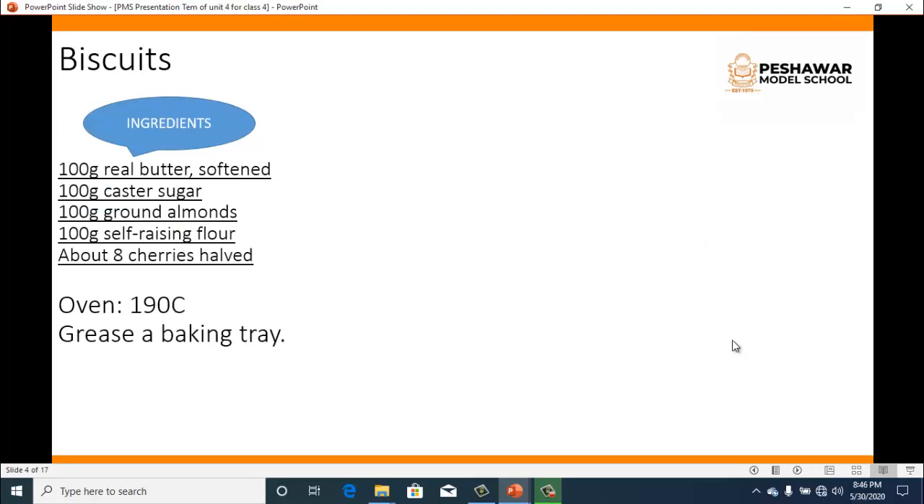What are the 4 ingredients in making the biscuits? First of all we need butter, then we need sugar, then almonds and self-raising flour, and if you want to add some cherries, then you will cut the cherries and add them as a decoration. Then preheat the oven at 190 degrees centigrade. But before making the dough you have to grease the tray.